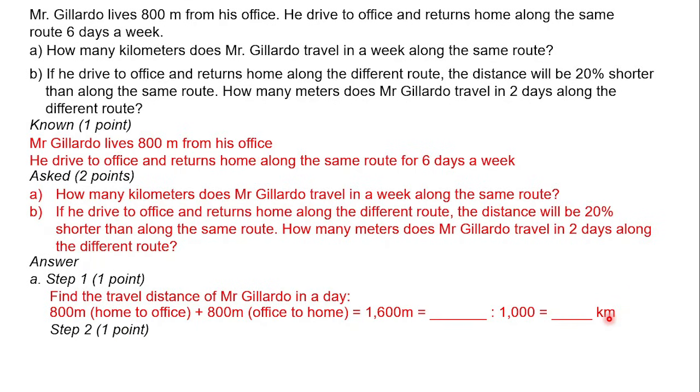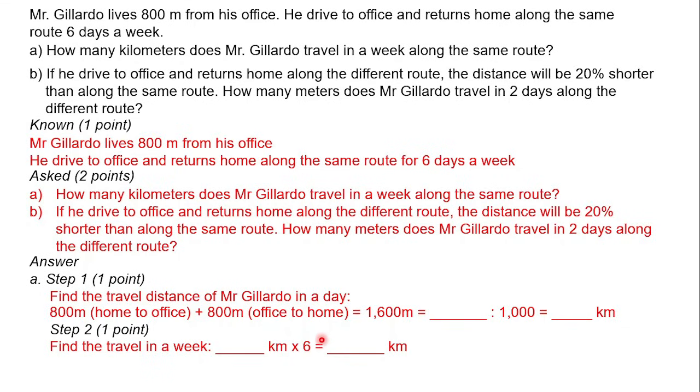Okay. Next, step 2. Find the travel in a week. As I said before, he will travel 6 days a week. So after you find the answer in step 1, about how many kilometers, just multiply it with 6 days.